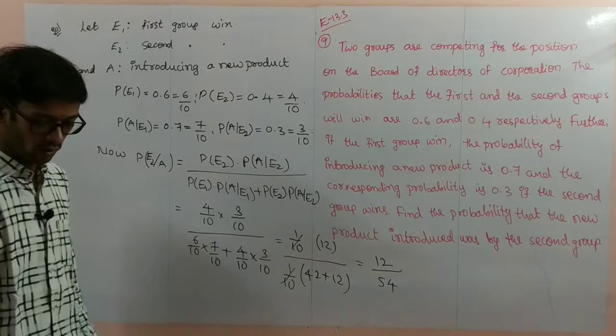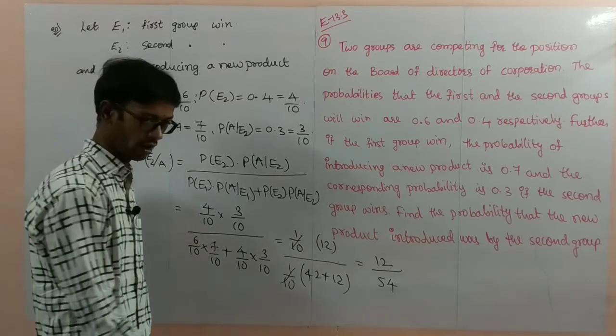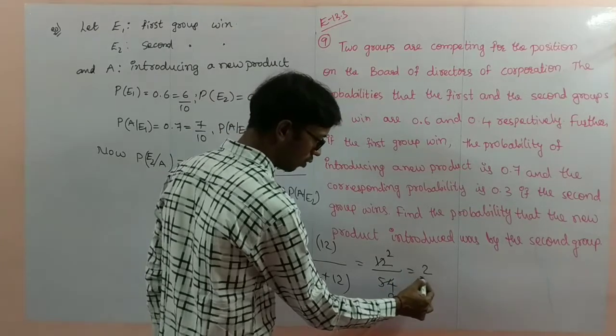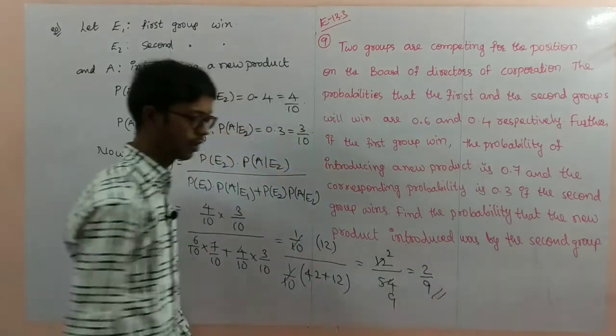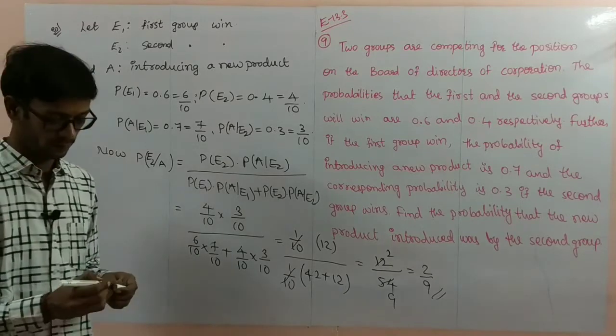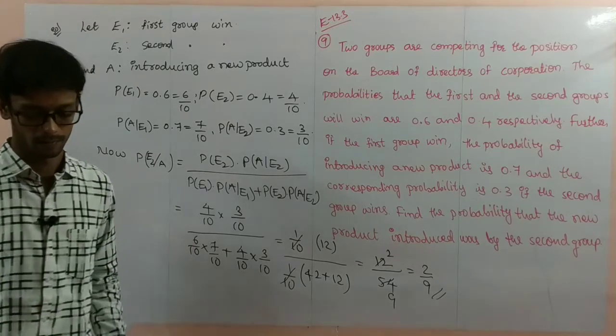If we make the total simplification, 6 2s are 12, 6 9s are 54, so 2 by 9. 2 by 9 is the required probability. So pause the video to note it down.